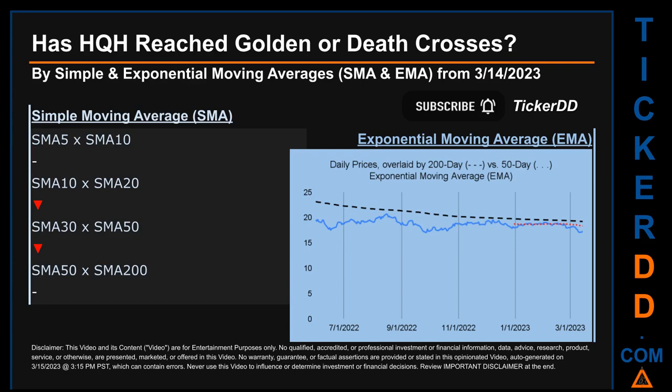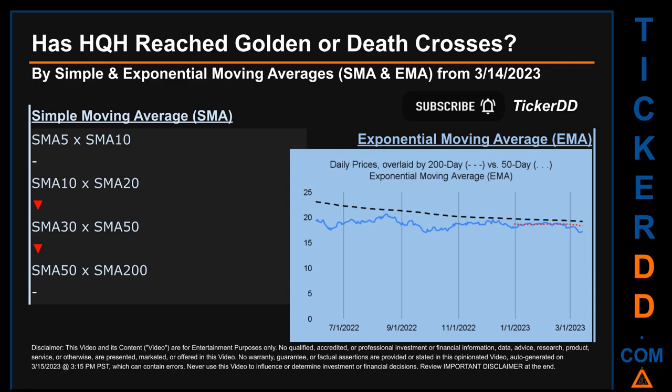Has HQH price reached golden or death crosses? Golden cross and death cross are basic signals that compare average prices across two specified trade day ranges, a short-term versus a long-term range. For example, 5-day versus 10 trade days. Essentially, a golden cross is a bullish signal. It appears when a ticker's short-term moving average crosses above its long-term average. Vice versa, a death cross is a bearish signal when the short-term crosses below its long-term moving average.